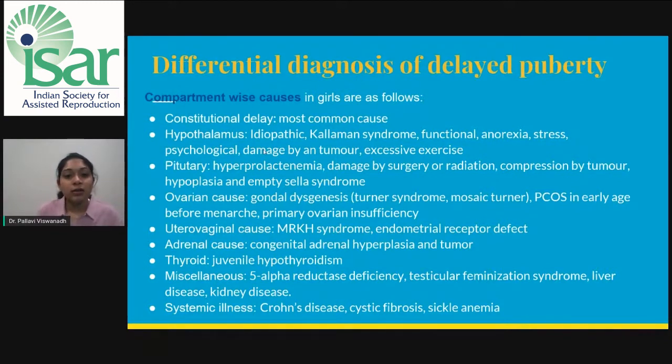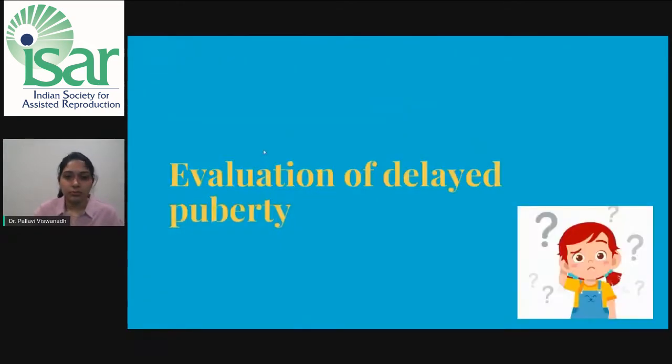Ovarian cause: gonadal dysgenesis like Turner syndrome or mosaic Turner, PCOS in a very early stage before menarche, and primary ovarian insufficiency. Uterovaginal cause like MRKH syndrome, endometrial receptor defect. Adrenal cause, that is congenital adrenal hyperplasia and tumor. Thyroid: in thyroid we have juvenile hypothyroidism. Miscellaneous causes are 5-alpha reductase deficiency, testicular feminization syndrome, chronic diseases like liver and kidney diseases or end-stage organ failures, systemic illnesses like Crohn's, cystic fibrosis, and sickle cell anemia.